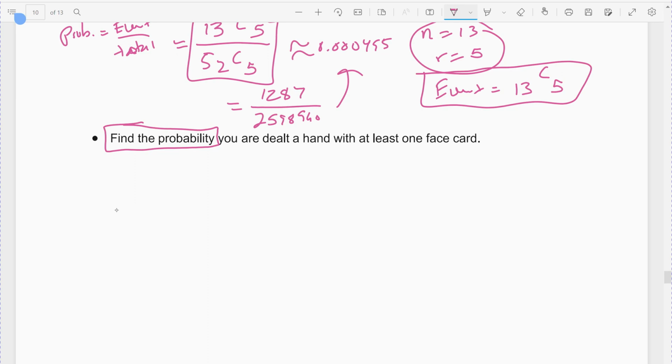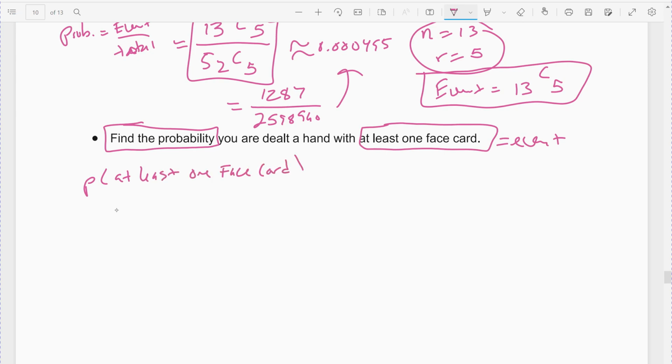Alright, the next one. The probability you're dealt a hand with at least 1 face card. So that's my event. At least 1 face card. I'm going to set this up again with the 1 minus case. So at least 1 face card is equal to 1 minus the probability of getting no face cards.